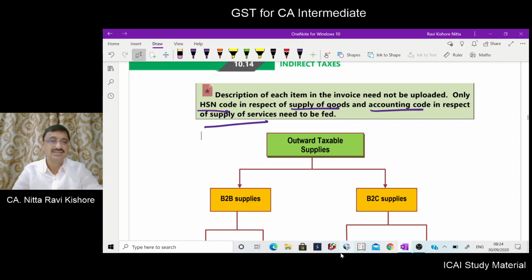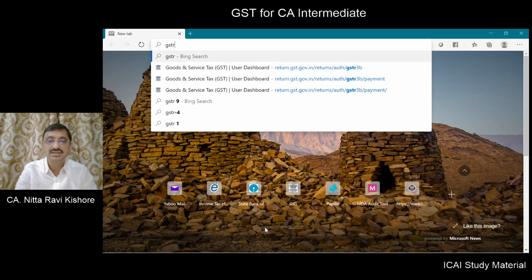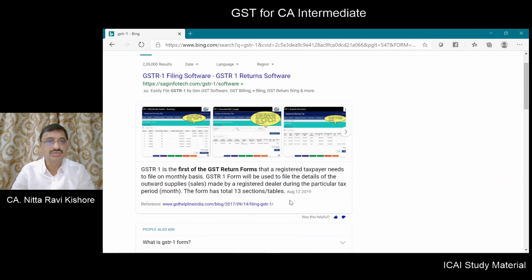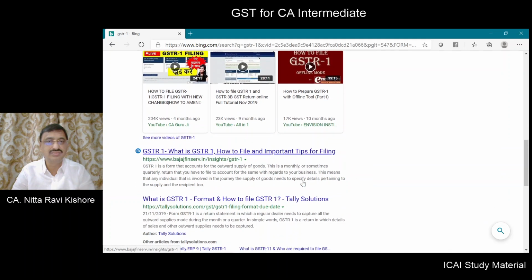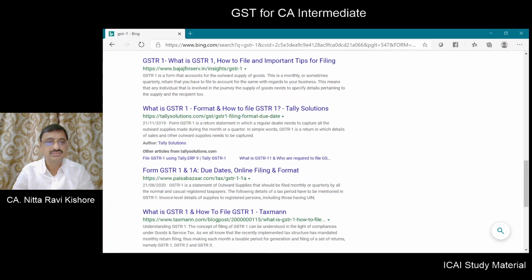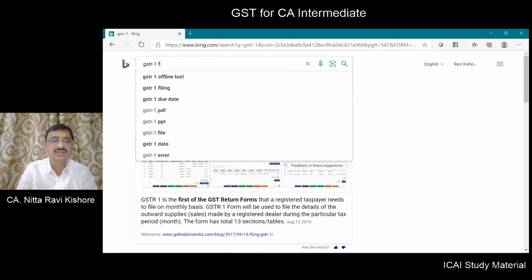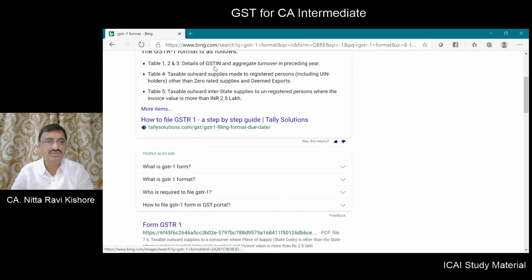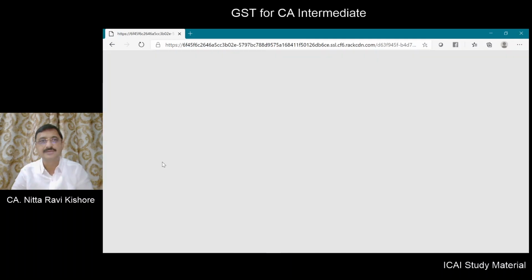Search for GSTR1 or GSTR format, and you will get the GSTR1 form.